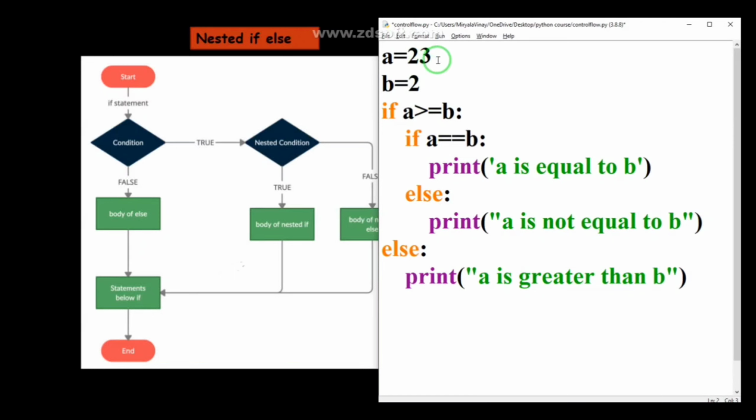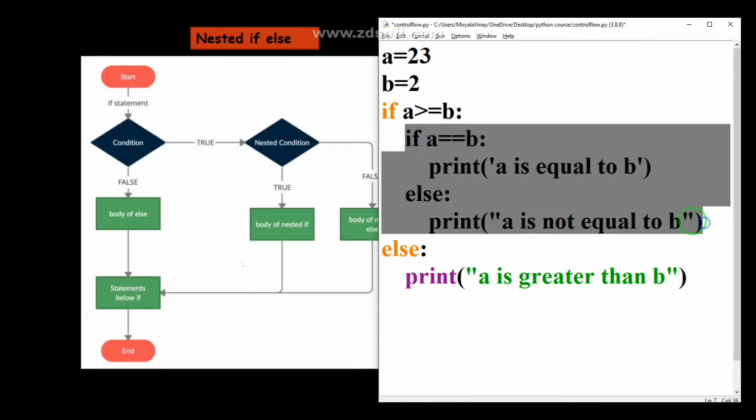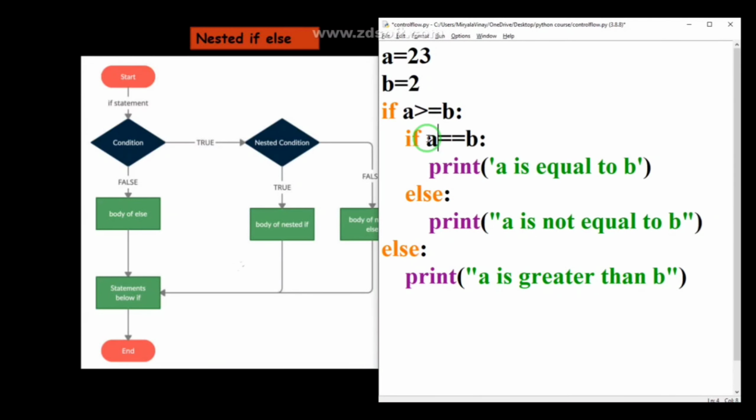So 23 is greater than or equal to 2. Yes, 23 is greater than and not equal to b, but our condition is greater than or equal to, so it is true. That is why it will enter the outer if block, and it will execute these two statements. Before that we have mentioned here, guys, if a equal to b.